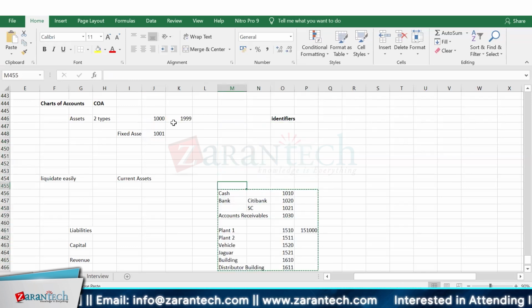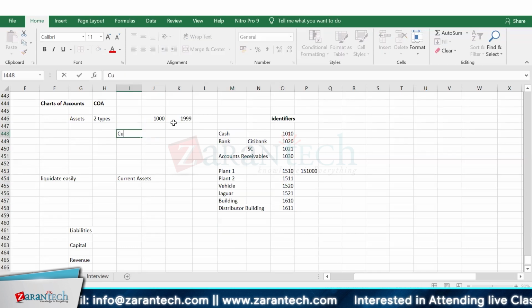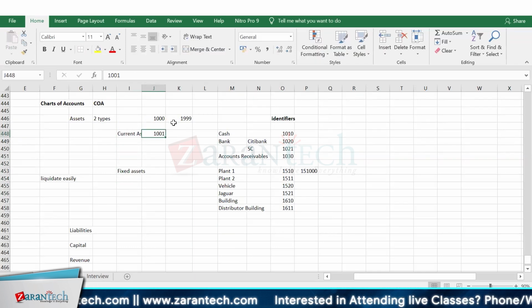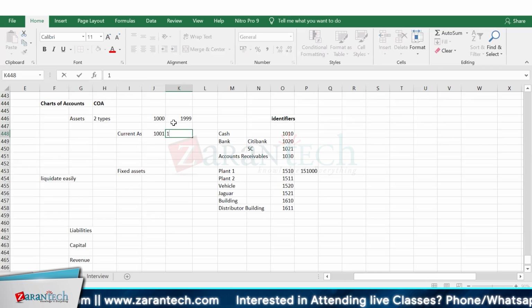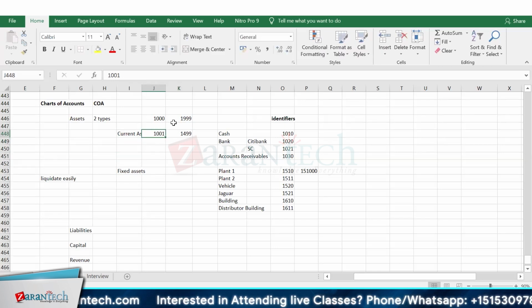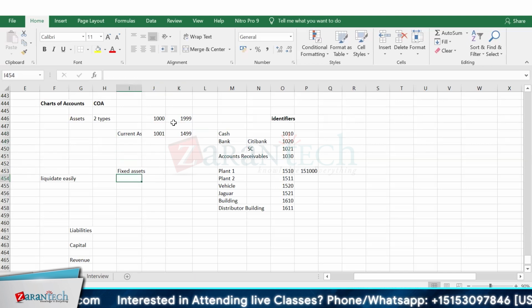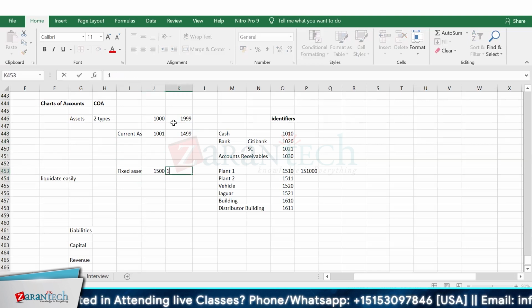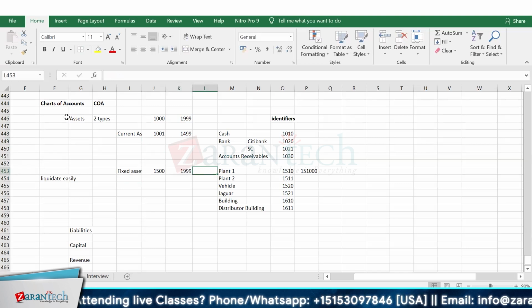Mistakenly I placed the fixed asset at the top. So this is my current assets, this is my fixed assets here. So that is 1001 to 1499. This is my current assets range. And the fixed assets range is 1500 to 1999. So this range is basically at the top.